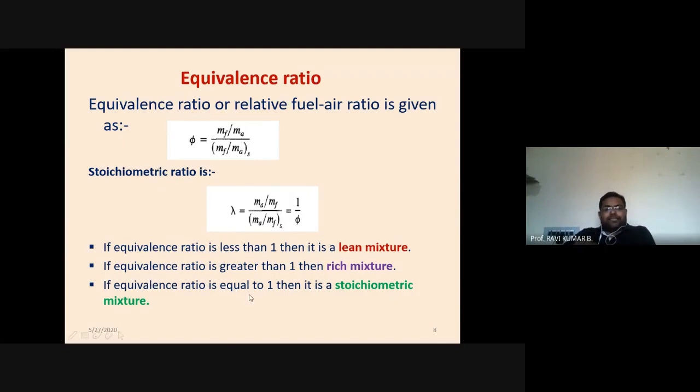So there is a third condition in between. If the equivalence ratio is equal to 1, we can say it is the appropriate combination. This is called a stoichiometric mixture, or you can say it is the air-fuel ratio at which you will get complete combustion. So the equivalence ratio should be very close to 1. That is expected, equal to 1.